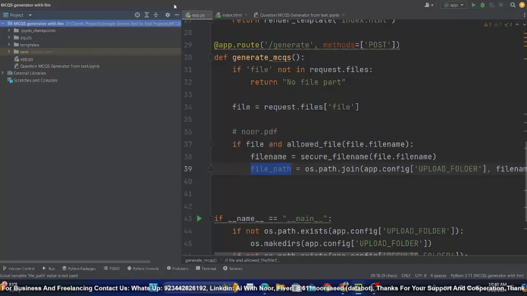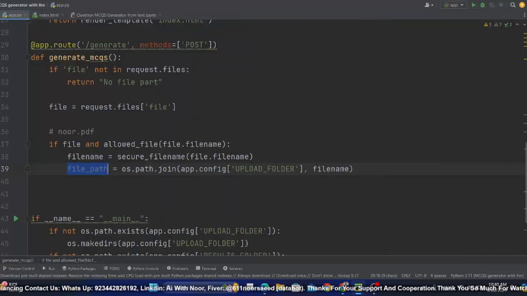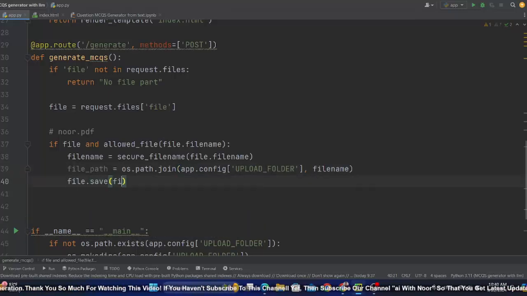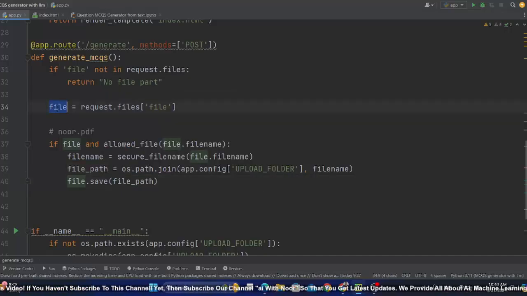So dynamically it will be created. I'm in the uploads folder, and the uploaded file will be saved there, and this is the path. So how to save? Just call file.save and pass the file path. On this path we are going to save this file, because the original file is this. I hope you get the idea.